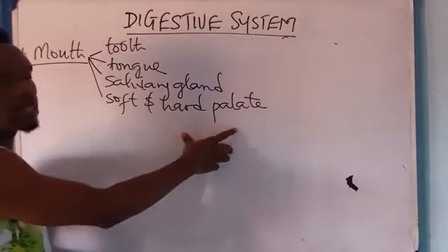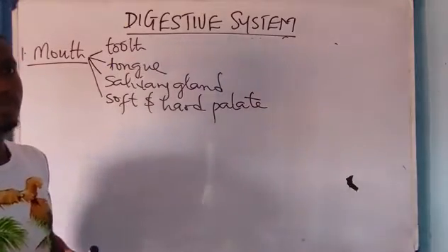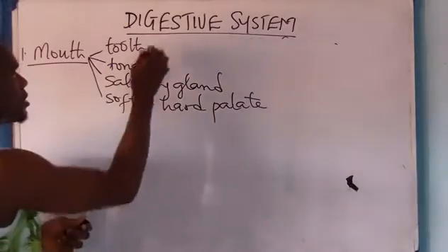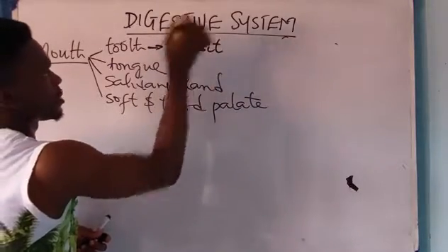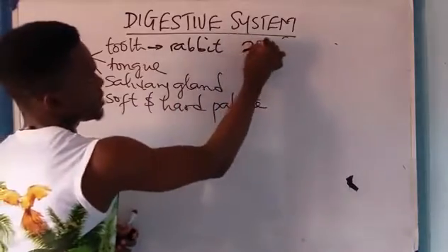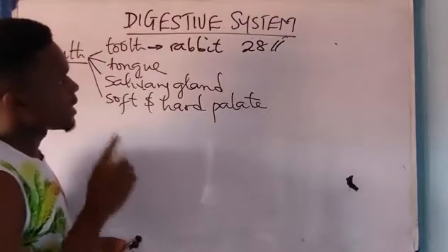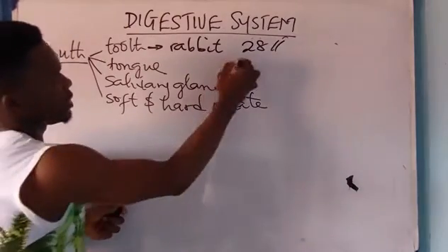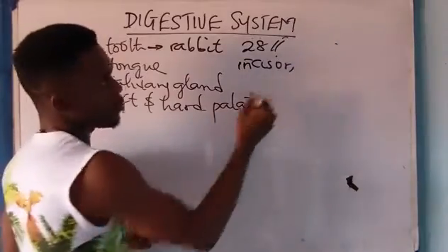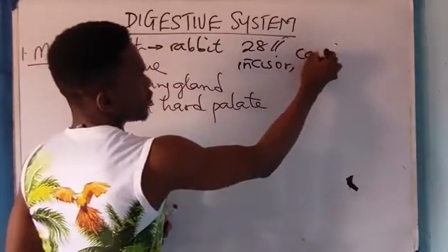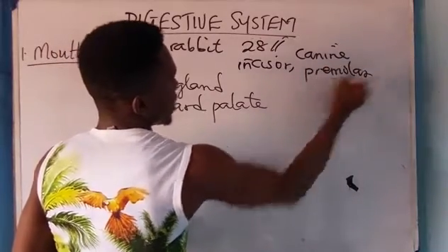Now, the mouth has the tooth, the tongue, salivary gland, and soft and hard palate. Now, the tooth is meant for cutting and grinding. Please take note, in herbivores like rabbits, a rabbit has 28 sets of teeth, and they have incisor. They don't have canine. They have premolar, and they have molar.